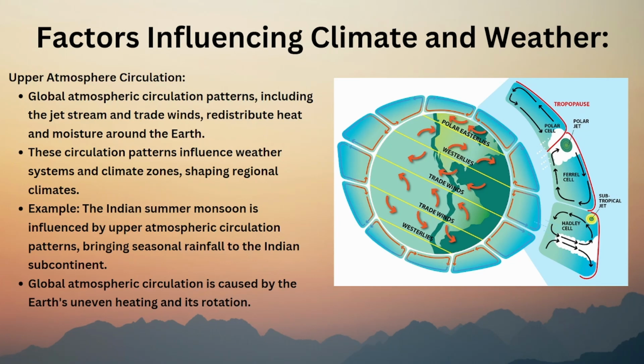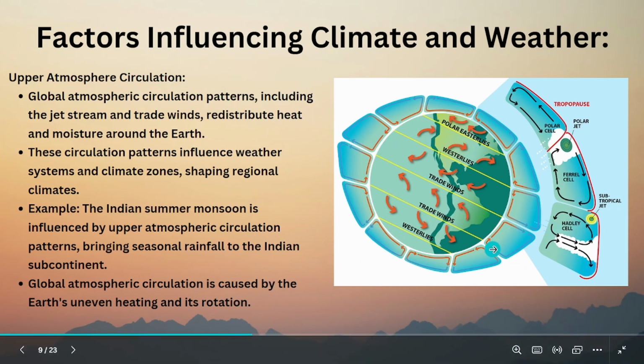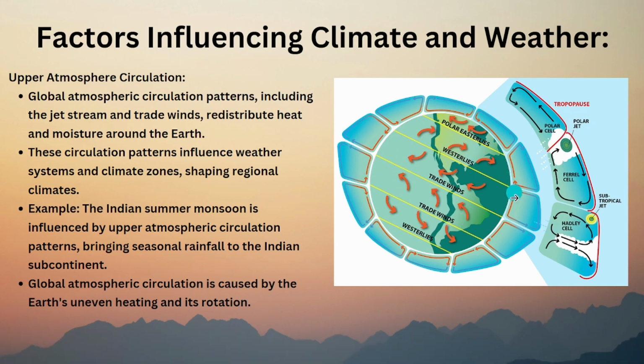Upper atmospheric circulation is a very complex topic, so let me explain it quickly. See, the earth revolves, right? If you imagine the earth revolving like this, the wind will move in the opposite way. Some winds will move like this, some winds will move like this, the upper winds too.